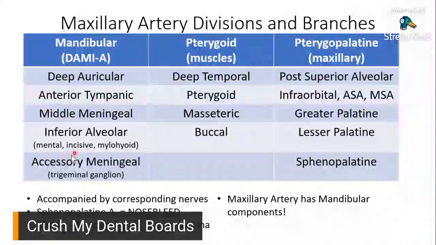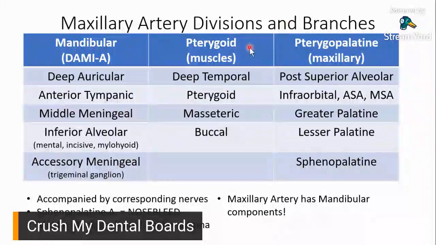Okay? And then last on the mandibular segment would be your accessory meningeal. So accessory meningeal, which supplies your trigeminal ganglion. That's the blood supply. Now, so that's for mandibular.